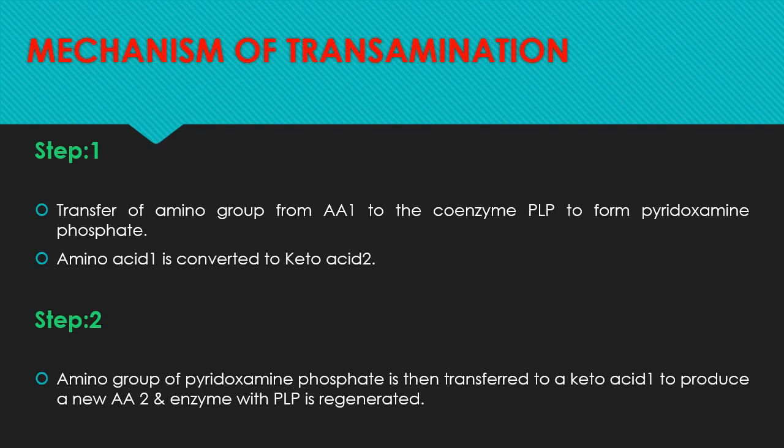This is the mechanism of the transamination reaction. There are two steps, step 1 and step 2. In step 1, the amino group is transferred from amino acid 1 to the coenzyme pyridoxal phosphate to form pyridoxamine phosphate. Amino acid 1 is converted to keto acid 1. In step 2, the amino group of pyridoxamine phosphate is then transferred to keto acid 2 to produce a new amino acid 2, and the enzyme with pyridoxal phosphate is regenerated.